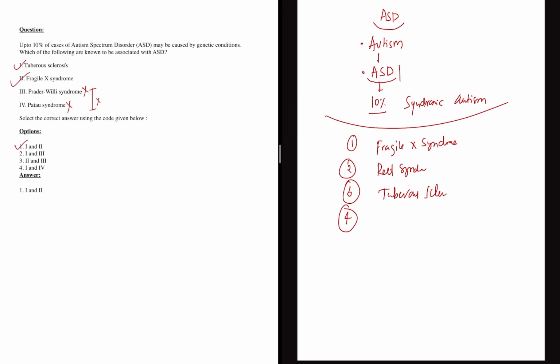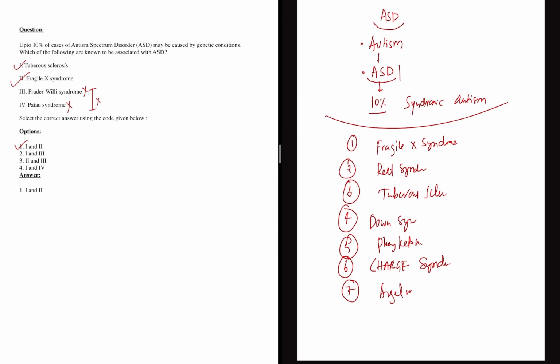The other syndromic causes are actually not given in OP Ghai. These genetic causes are given in Nelson's Textbook of Pediatrics. Okay, so one is Down syndrome, which is associated with autism. We have phenylketonuria. And we even have CHARGE syndrome, which is again a genetic cause.